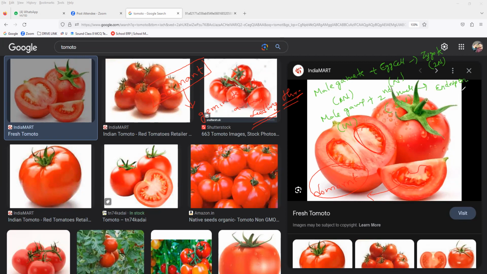What is the use of endosperm? It will provide the food for what? Food storing, sir. It will supply the food to the developing embryo, which contains 3N. 1N reacting with the 2N, the secondary nucleus, will turn into the endosperm. So this is about how the seeds are formed.